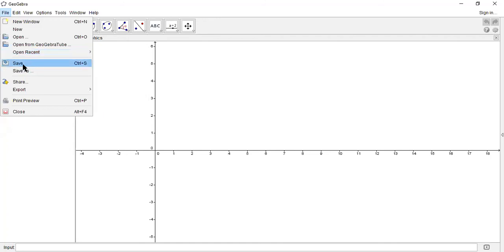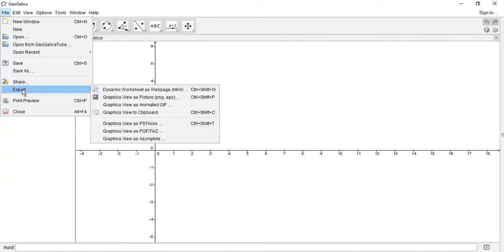Then save, to save the current construction or current equations. Save as, to save the same contents if we make some modification, and we can make some changes in the name also. Then share, to share the contents, or share this file with other people. Then export, if any construction has been drawn, that construction can also be exported in different ways, for different purposes.